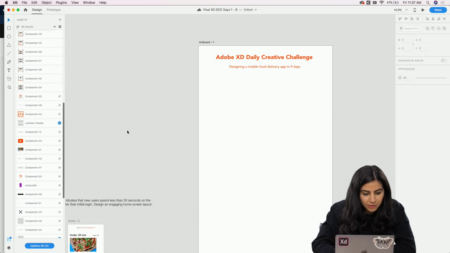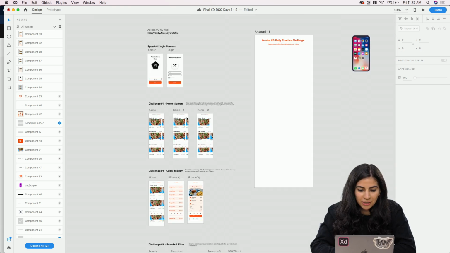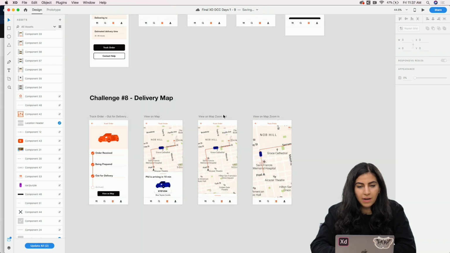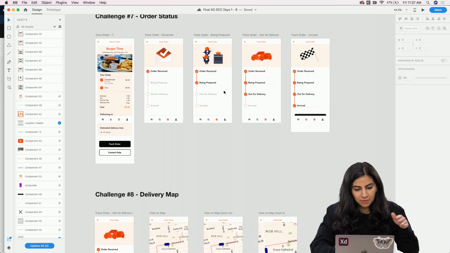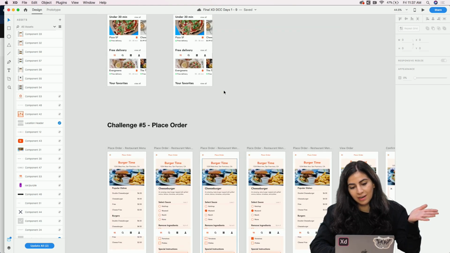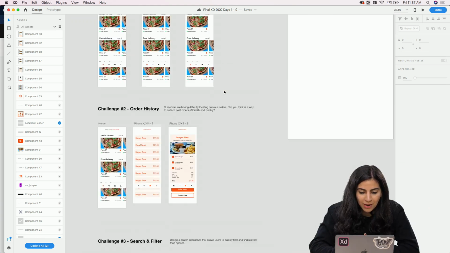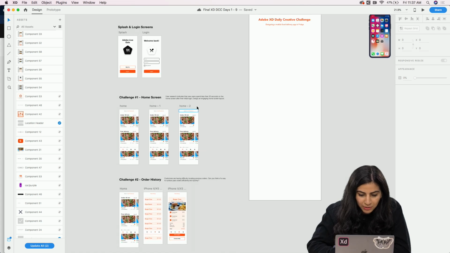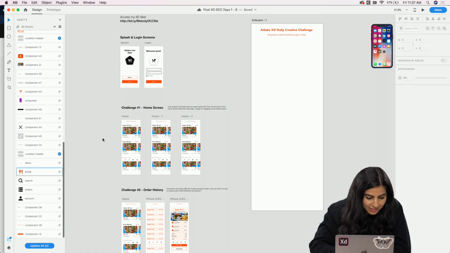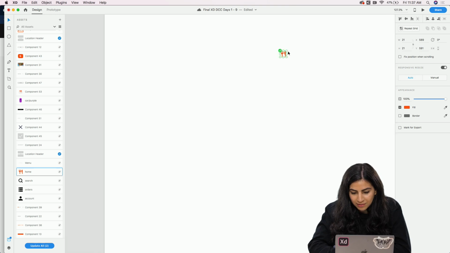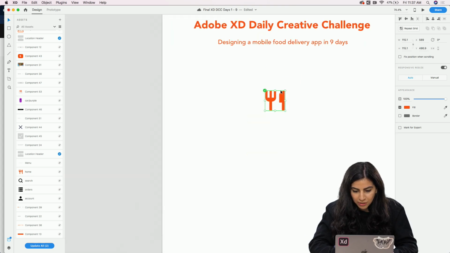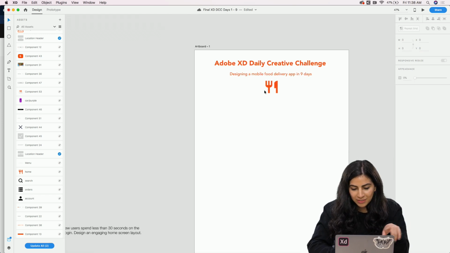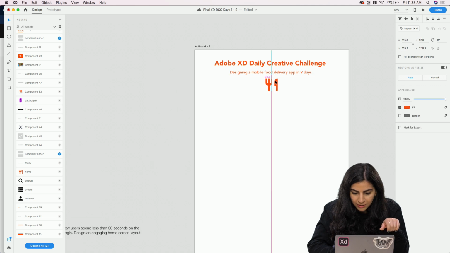And then, I forgot to mention, but on this, I just created a new XD file with all of my challenges. And these are all of the files that are available for you to download. So I just put it all together. You can kind of see each day, just so I have it all in one place, because I was doing them all in different files. I have all my components, well, most of them. But I'm just going to bring this over and make it bigger by holding Shift, just so it looks a little cute, and I have the little food icon. So this is going to be my title for the project.